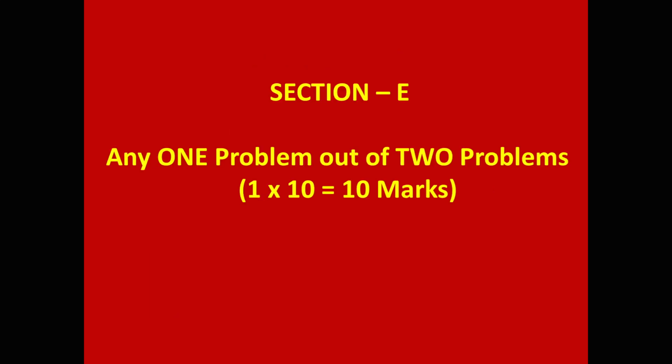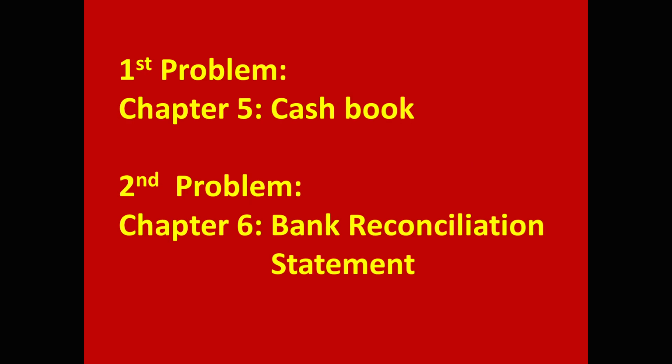Section E, 2 problems will be given. Any one you have to do. It is for 10 marks, 1 into 10, 10 marks. First problem comes from 5th chapter, cashbook. Triple column cashbook problem comes. And the second problem comes from 6th chapter, bank reconciliation statement.